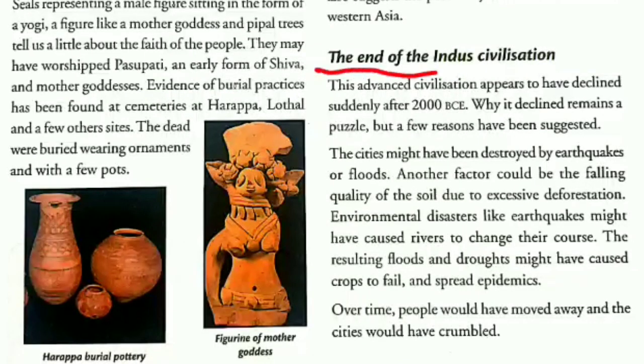The end of Indus civilization. The Indus civilization declined suddenly after 2000 BCE. Why this advanced civilization declined still remains a mystery, but a few reasons have been suggested. Maybe the cities might have been destroyed by earthquakes or floods. Another factor could be the falling quality of the soil due to excessive deforestation, or environmental disasters like earthquakes might have caused rivers to change their course, resulting in floods and droughts. Or over a period of time, people would have moved away and the cities would have crumbled.